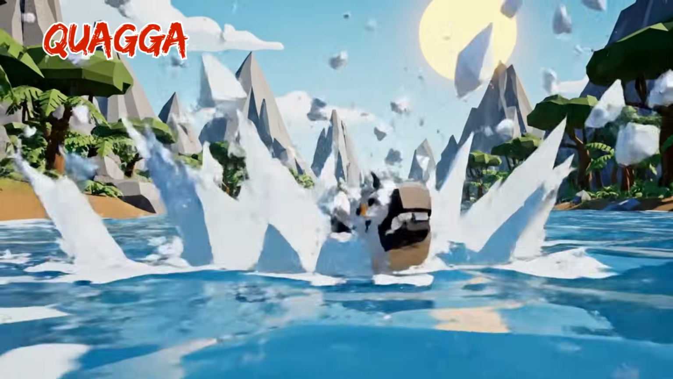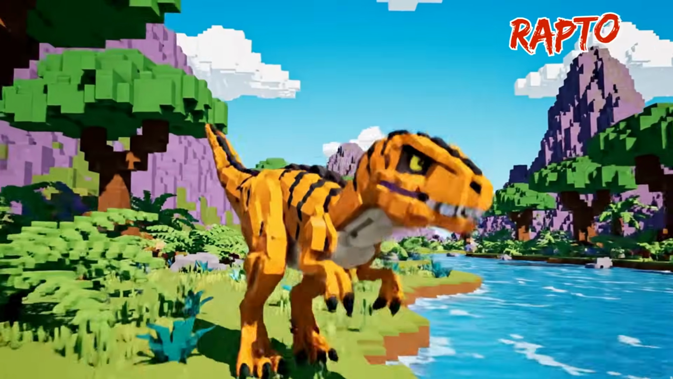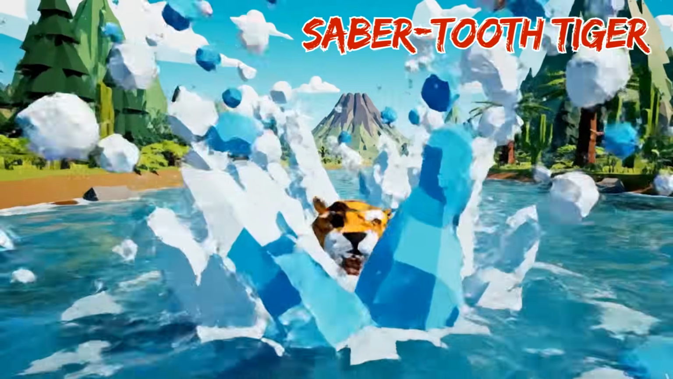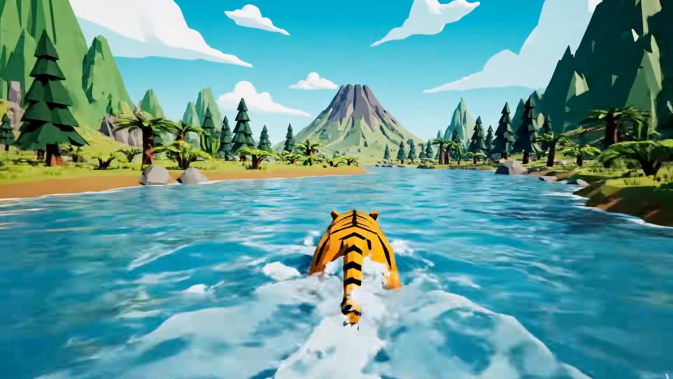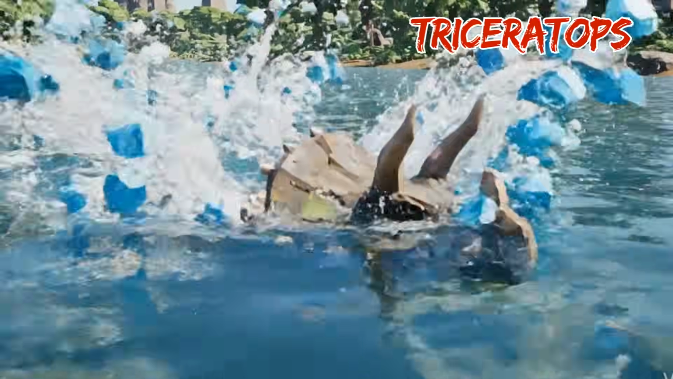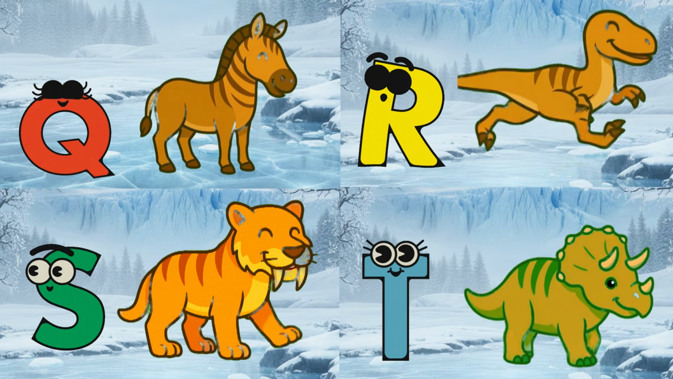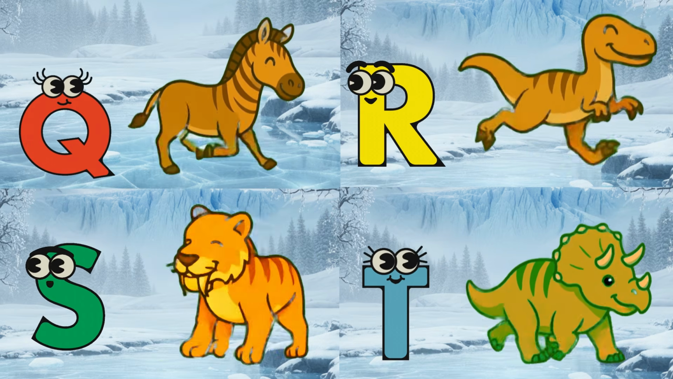Q is for quagga, neigh. R is for raptor, snap. S is for saber-tooth tiger, snarl. T is for triceratops, charge. Q, R, S, T, prehistoric safari animals.